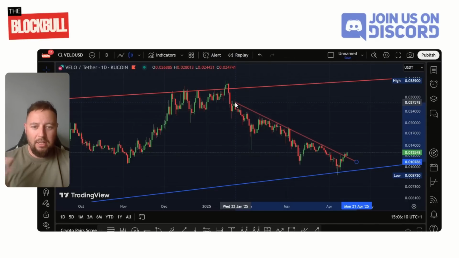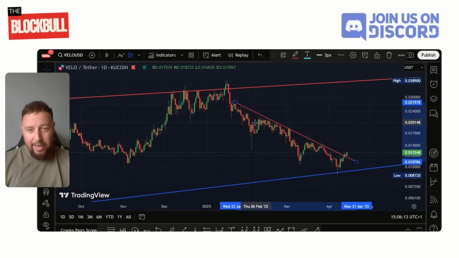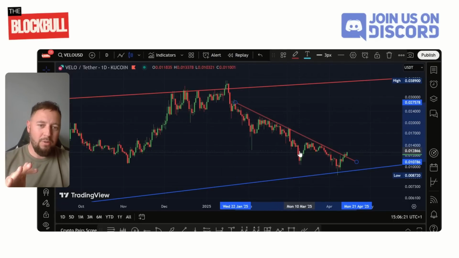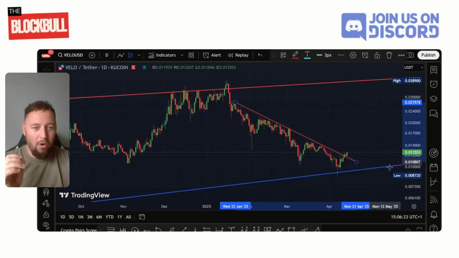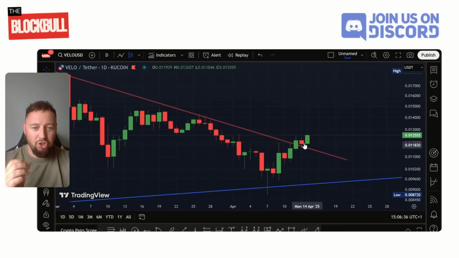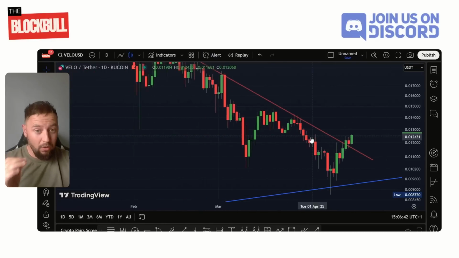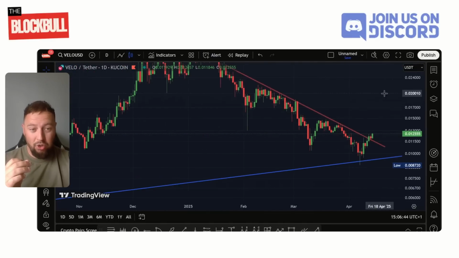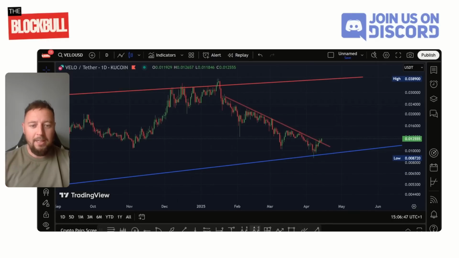So if we take these daily closes from the end of January, this is where XCN put in the recent high as well, on the 26th of January. So around this point, you're looking at these highs, and obviously we've been tackling these highs. Now, Velor over the last couple of days, or certainly over the weekend, has broken out. So we've got a nice green candle there, a close above that supply and demand zone. And despite us coming down with this red candle on Sunday, again, where you typically enter your positions, it's picking up now. So Velor looks as if it's going to be breaking out of a 2-month structure.